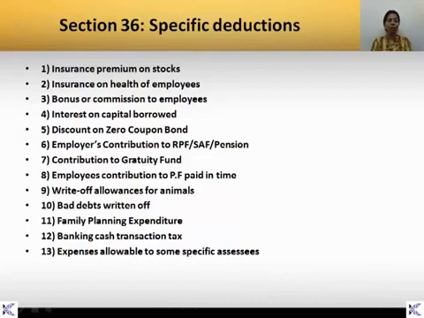Then write-off allowances for animals are also allowed as a deduction. Then bad debts written off. Then family planning expenditure, banking cash transaction tax, and expenses which are allowable to some specific assessees are also allowed as a deduction. So these are certain specific deductions which are explained under section 36.